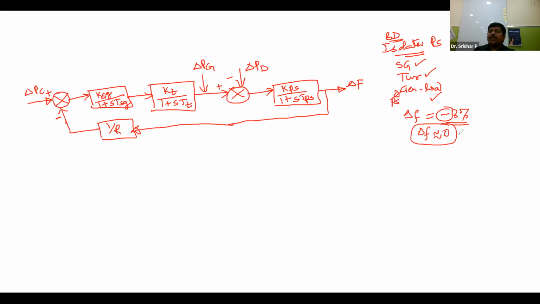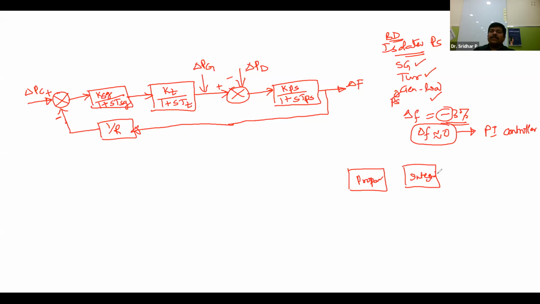So how can you achieve this, from what we just discussed? Let us connect a PI controller. PI controller means proportional plus integral. I'm taking two things: one is a proportional block, then an integral block.